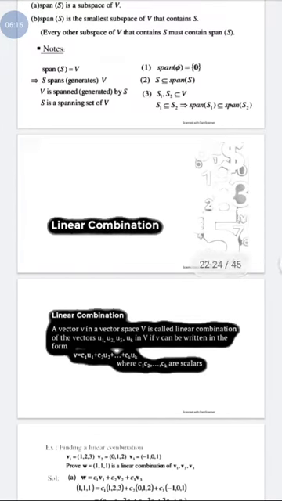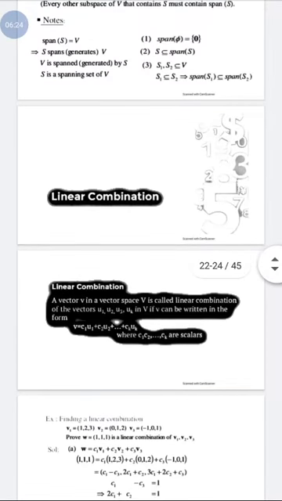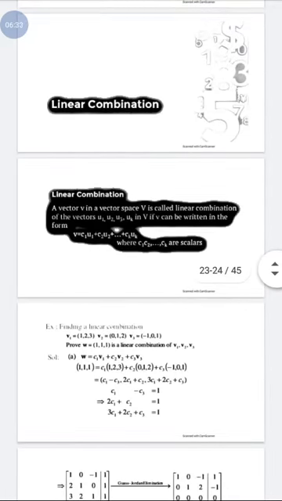What is a linear combination, and how can we take the linear combination of vectors? A vector V in a vector space V is called a linear combination of the vectors u1, u2, u3 up to uk, multiplying each by some constants, some scalars, and taking their sum. How can we check the linear combination?